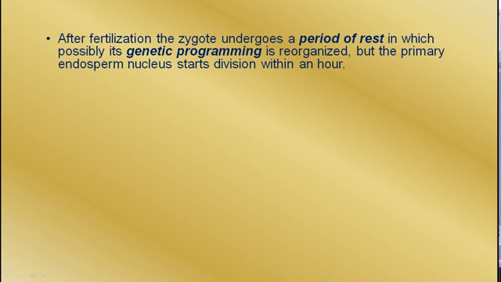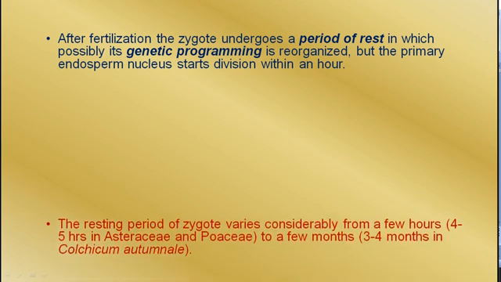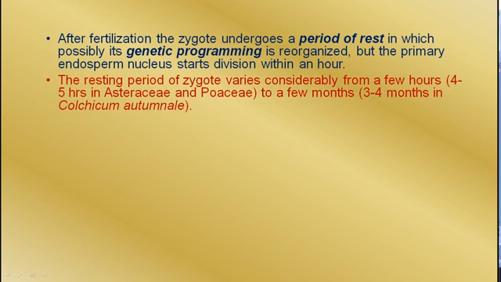So the zygote starts division later, and the endosperm starts dividing earlier. The resting period of the zygote varies considerably, from a few hours, 4 to 5 hours in Asteraceae and Poaceae, to a few months, that is 3 to 4 months in Colchicum autumnale.